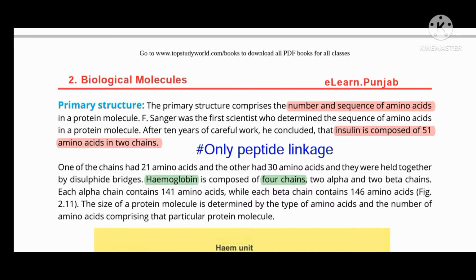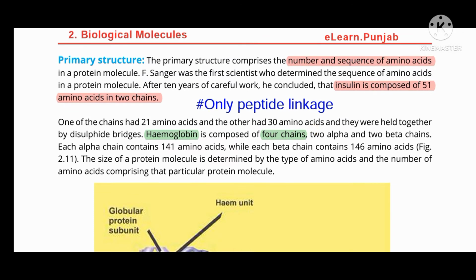If we talk about the peptide bonds present in insulin, the total will be 49. The alpha chain has 21 amino acids, and of course there is no peptide bond at the first and the last amino acid, so there are 20 peptide bonds in the alpha chain and 29 peptide bonds in the beta chain. So there are a total of 49 peptide bonds in the insulin structure. After that, hemoglobin is composed of four chains, two alpha and two beta chains.